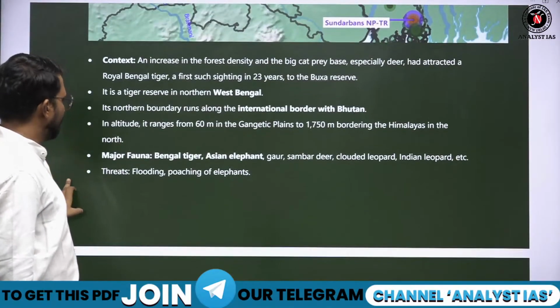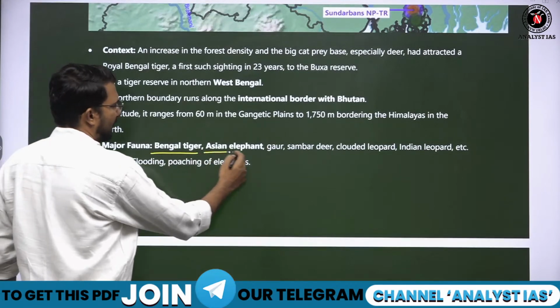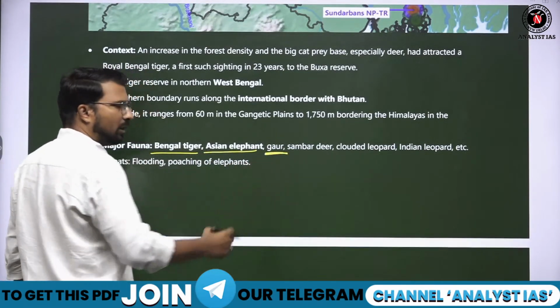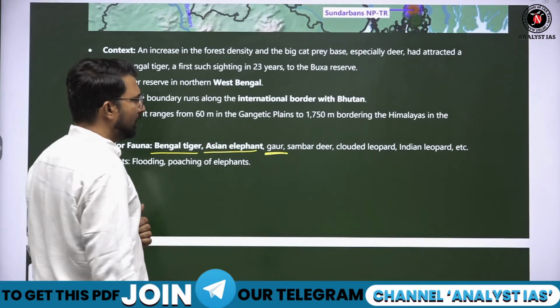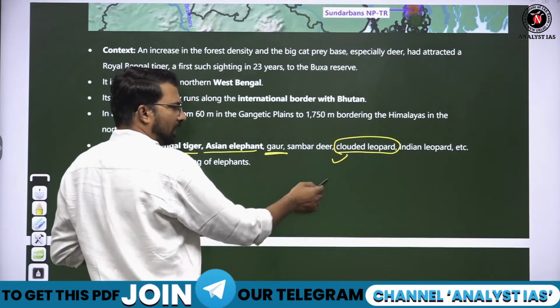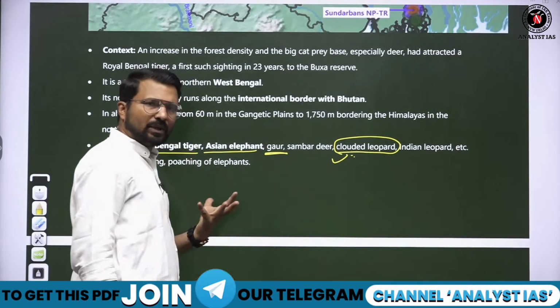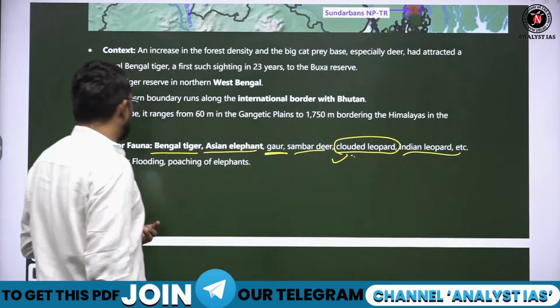Fine. Okay. So here the major fauna is Bengal tiger, Asian elephant, gaur, which is a buffalo-like animal, a large-sized buffalo. Clouded leopard is one such attraction of Buxa Tiger Reserve. Clouded leopard is in very low numbers. Sambar deer, Indian leopard, these are found in this reserve.